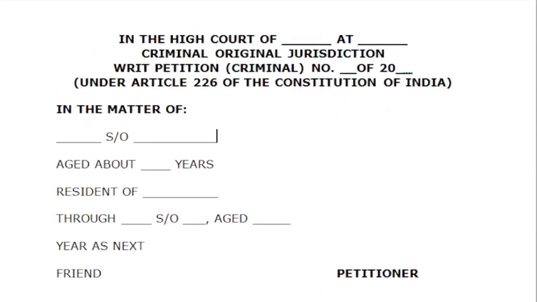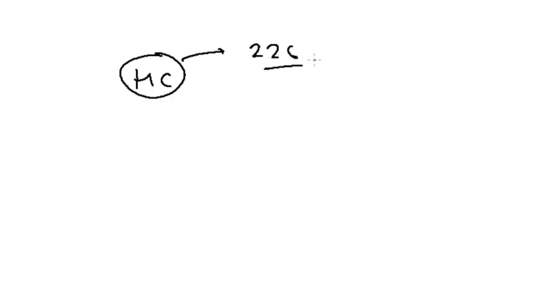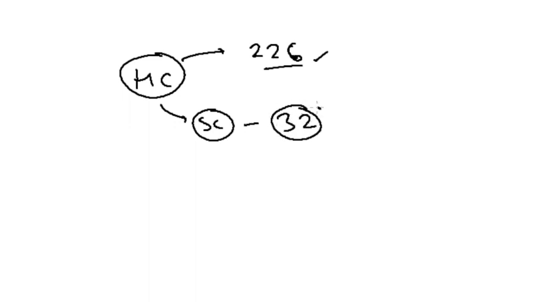So let us start. As I have earlier in the starting of this video told you that habeas corpus writ can be filed in High Court under 226. If you want to file habeas corpus in Supreme Court, you can file it under article 32 of Constitution of India. So these are the difference between these articles. Writ can be issued under both of the article.